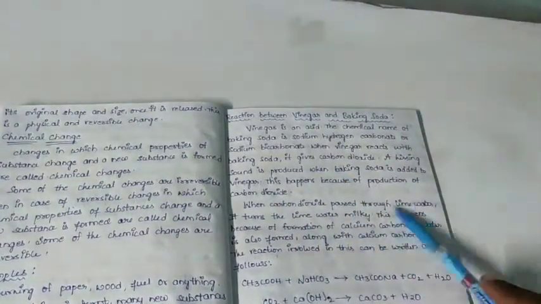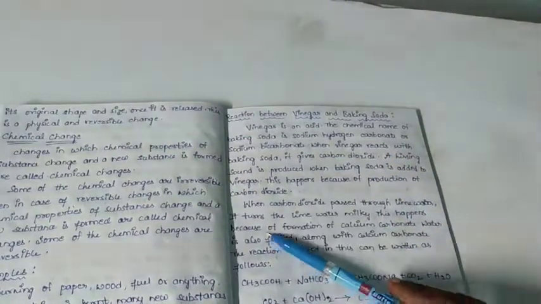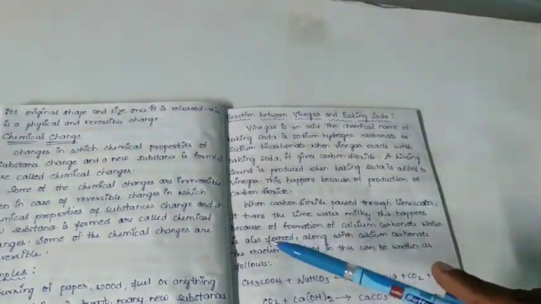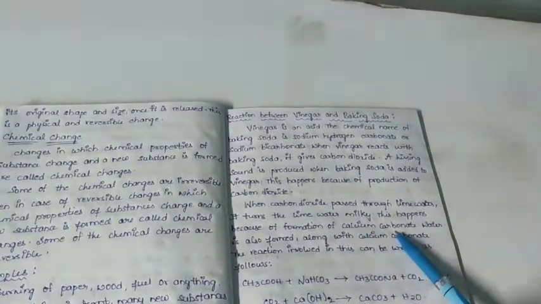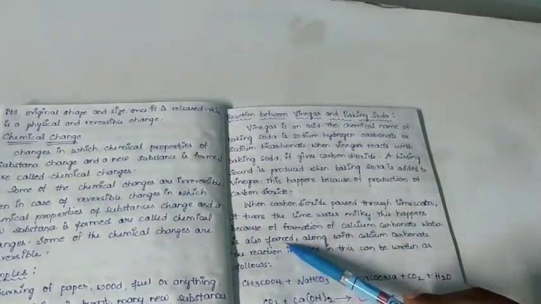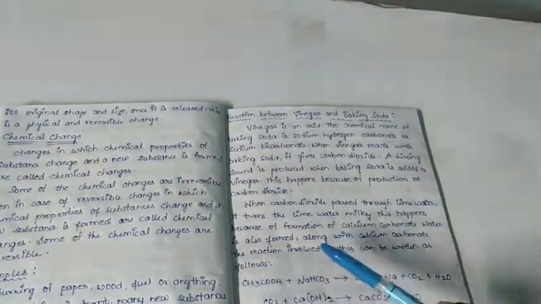When carbon dioxide passes through lime water, it turns the lime water milky. This happens because of formation of calcium carbonate. Water is also formed along with calcium carbonate.